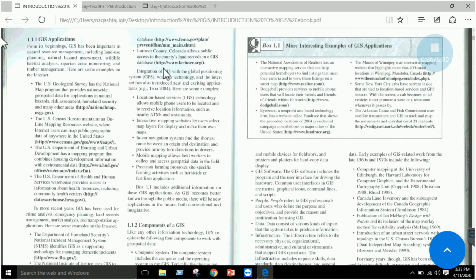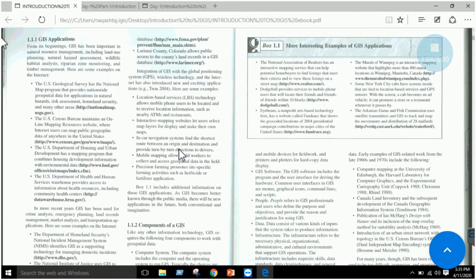Now the next thing is to integrate GIS with other technologies. We are very familiar with GPS in our mobile phone, wireless technology, internet. So all of these things, right, they integrate and enhance the capabilities of GIS. We have location based services, like we have discussed, a mobile phone that uses GPS, right? Similarly, we have a car navigation system, finding the shortest route between your origin and destination. That is an example of GIS.